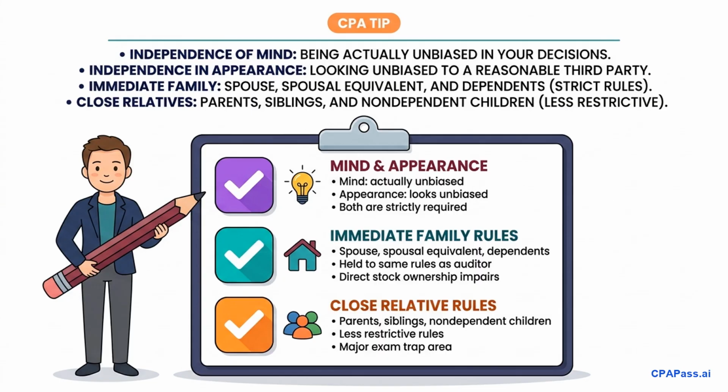Independence is the most heavily tested rules-based topic. You must maintain independence of mind, which is your actual unbiased mental state, and independence in appearance, meaning a reasonable third party would conclude you look unbiased. Furthermore, independence rules extend to your family. Your immediate family, meaning your spouse, that's spousal equivalent, and dependents, are held to the exact same strict standards as you. However, close relatives, like parents, siblings, and non-dependent children, have less restrictive rules. This distinction is a major exam trap. Do not confuse immediate family with close relatives when evaluating financial interests.